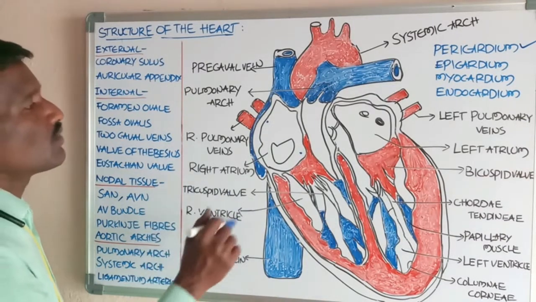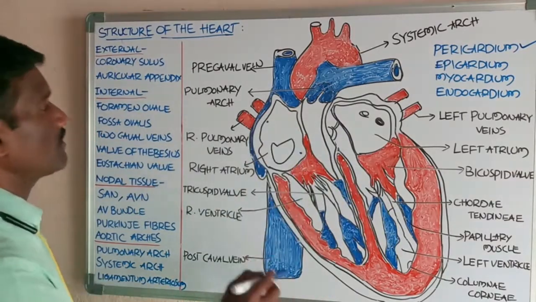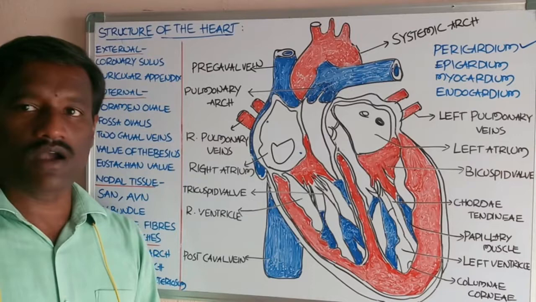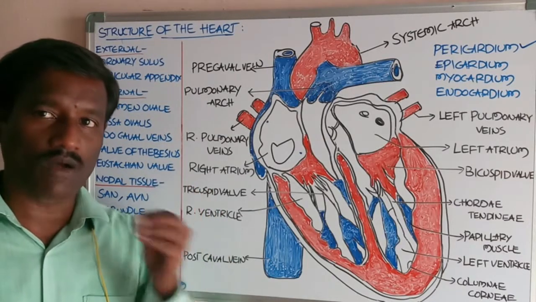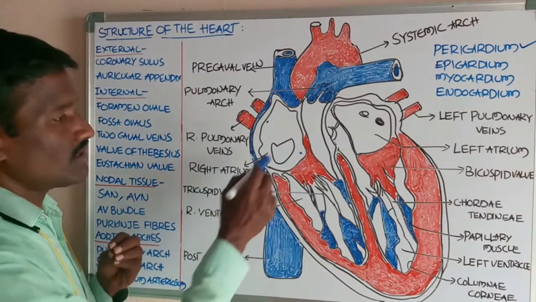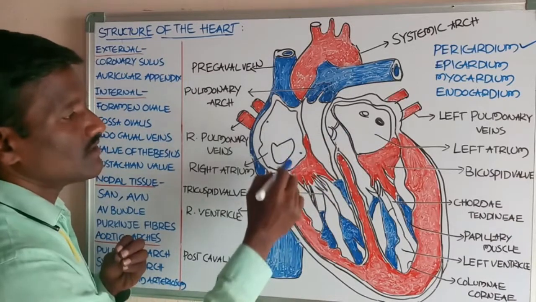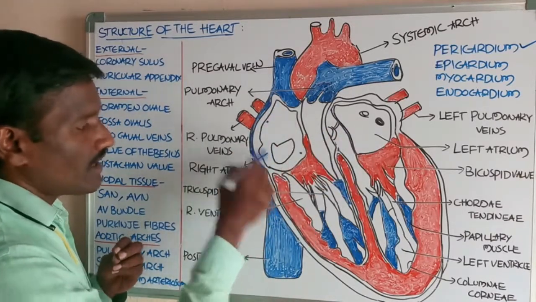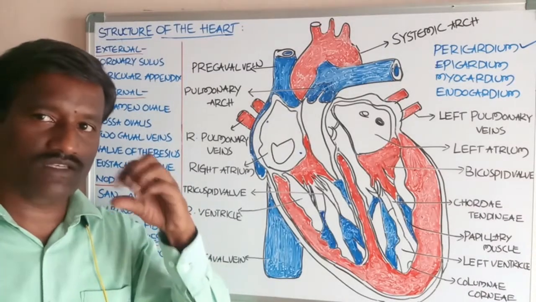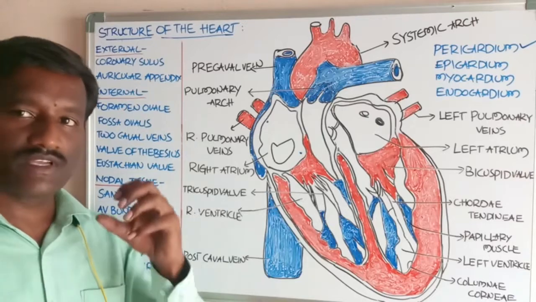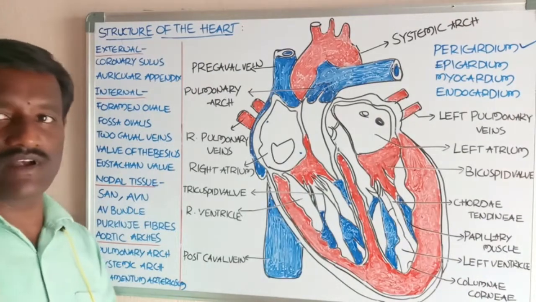Now we go to the internal structure of the heart. Internally, the heart is divided into four chambers: the upper, smaller two chambers called the left atrium and the right atrium, and the lower, larger, thick chambers called the left ventricle and the right ventricle.